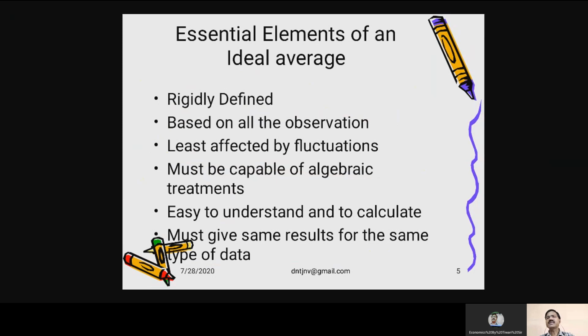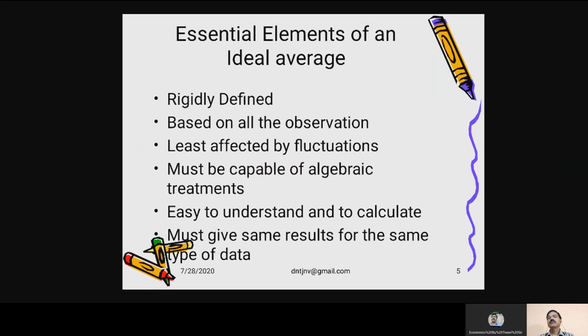It must be easy to understand and to calculate. Definitely, a central value can be considered as the ideal one only when it is very easy to understand even by a layman, and it should be easily calculable.